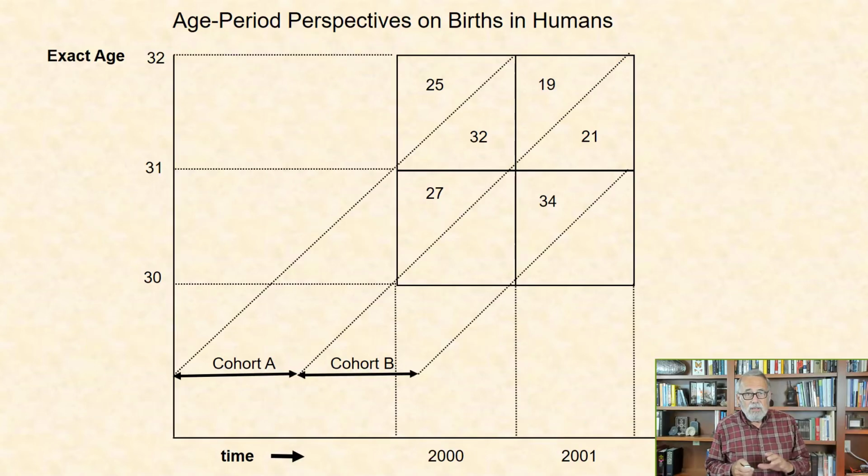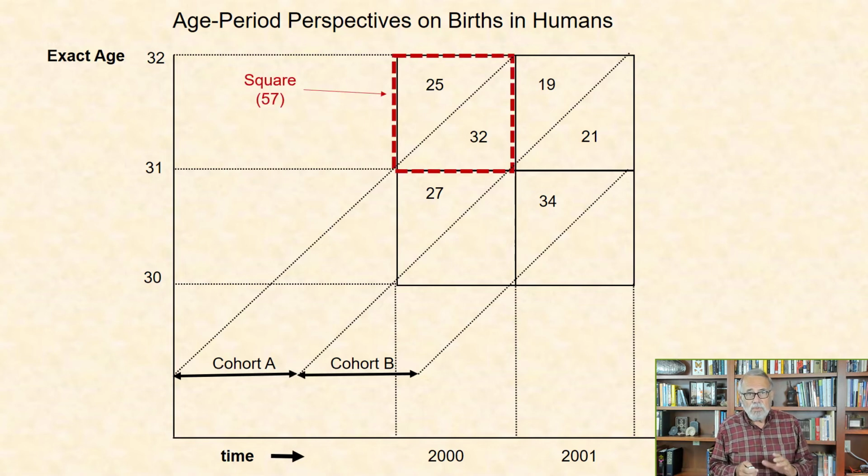Lexis diagrams. Birth by age and period. The Lexis diagram can be used to illustrate the measurement of three different categories of birth rates in humans when both age and period are considered. We have the Lexis square. This is the number of births within a single period for two cohorts in the same age class. In the figure, this total equals the number of births from the cohort prior to cohort A, which is 25 births, plus the total from cohort A, or 32 births, that occurred in the year 2000, when individuals were between 31 and 32 years old. The total is 57 births.